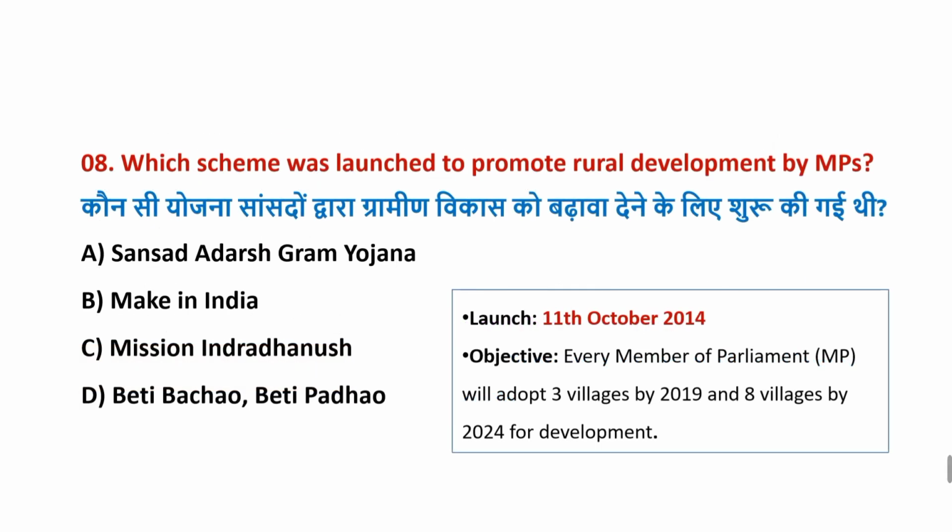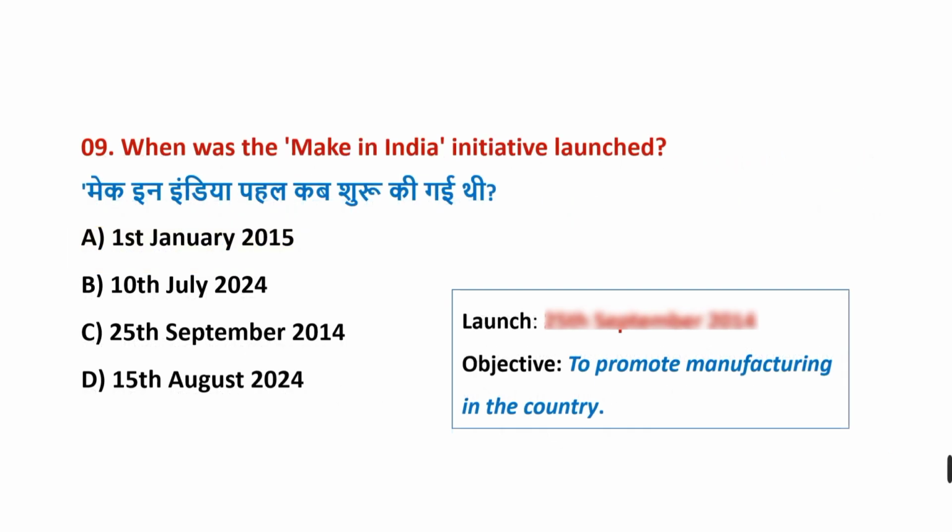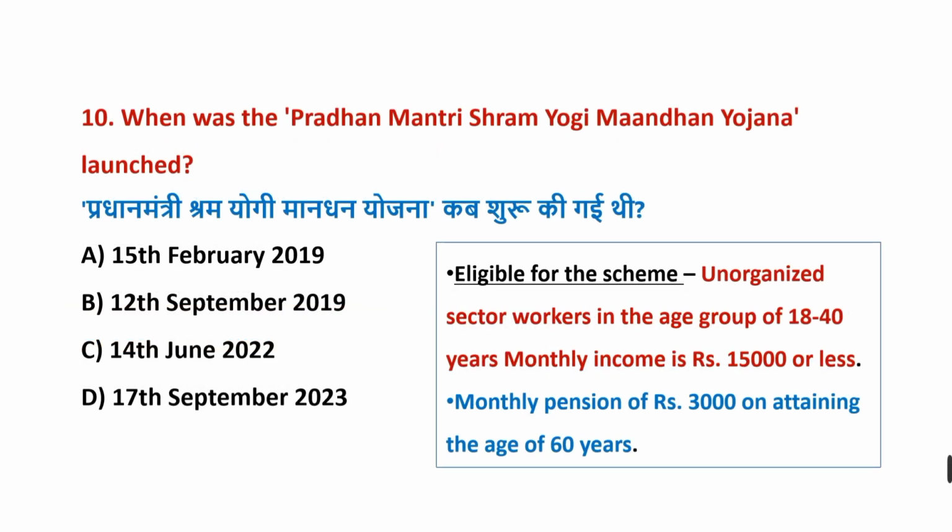Which scheme was launched to promote rural development by members of parliament? Correct answer is option A, Sansad Adarsh Gram Yojana. It is launched on 11th October 2014. When was the Make in India initiative launched? Correct answer is option C, 25th September 2014. When was the Pradhan Mantri Shram Yogi Mandhan Yojana launched? Correct answer is option A, 15th February 2019.